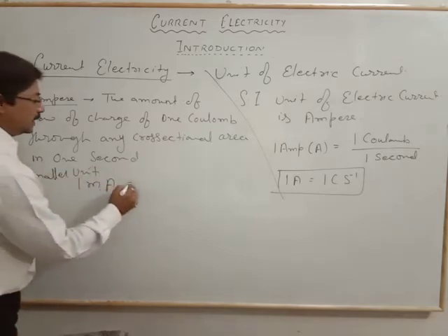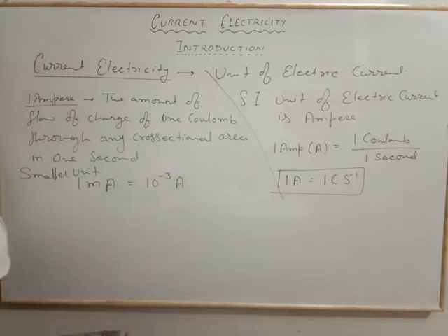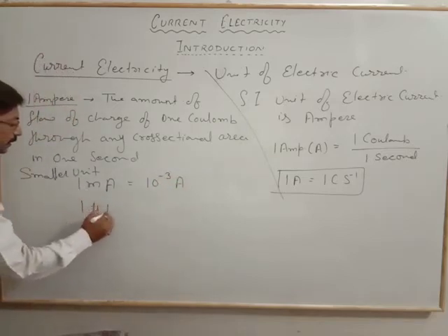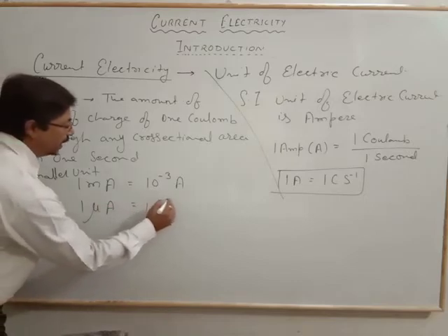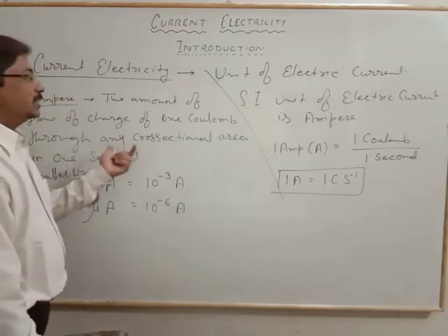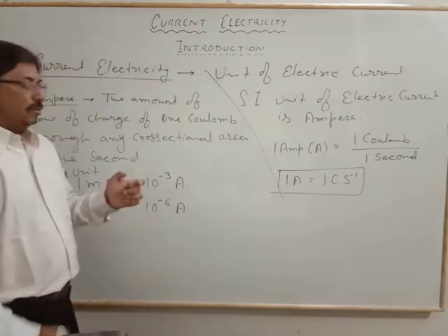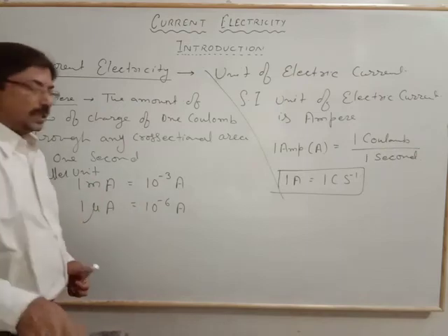1 milliampere is equal to 10 to the power minus 3 ampere. 1 microampere is equal to 10 to the power minus 6 ampere, like that. So that is all about the unit, and current is a scalar quantity, we come to know that. Now we just see about the direction.